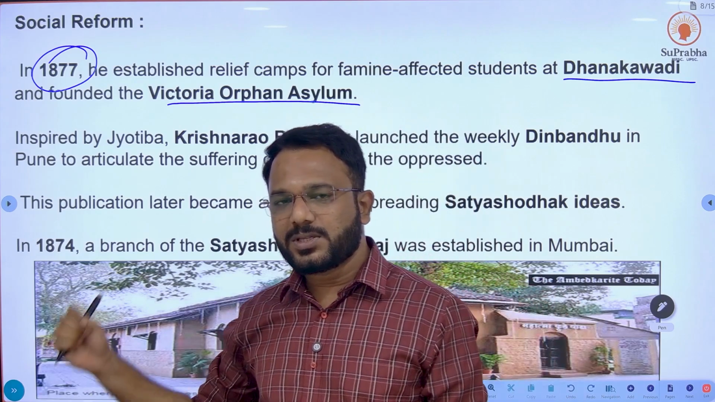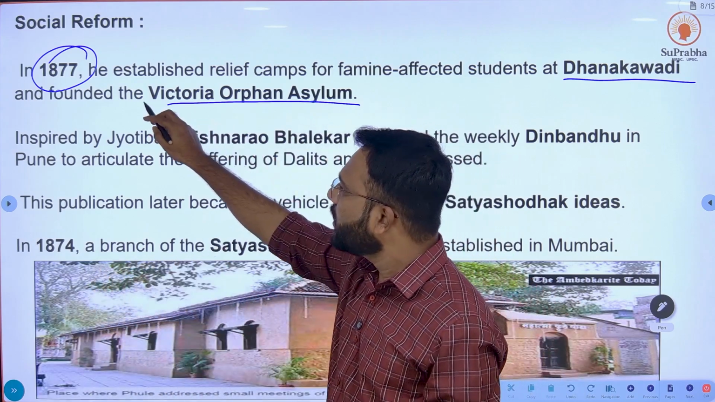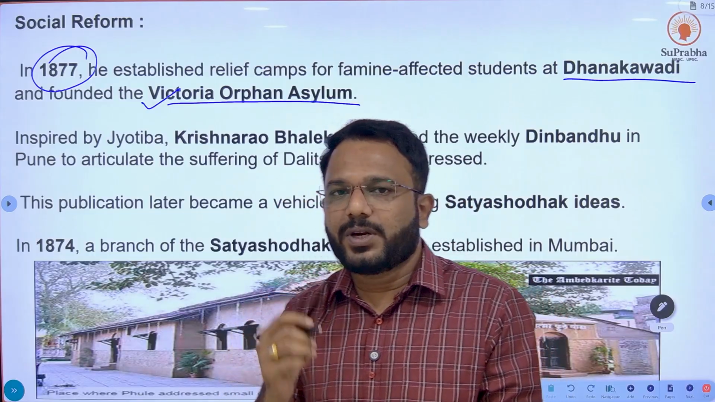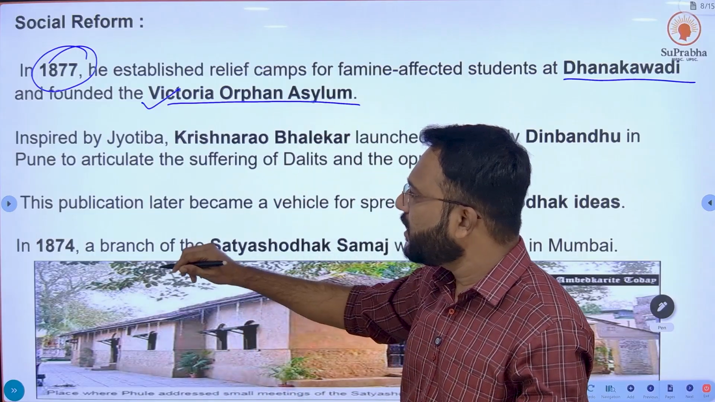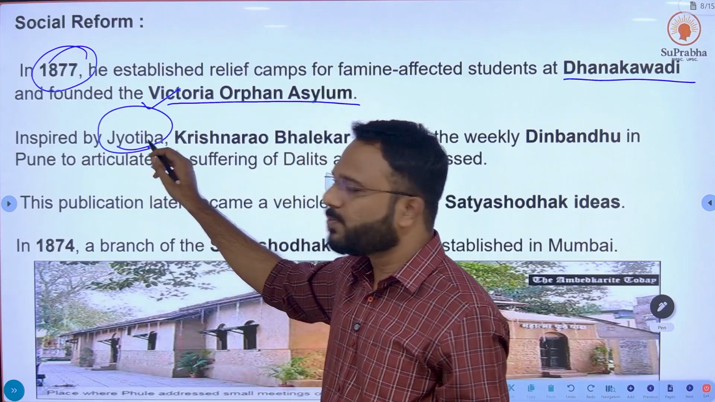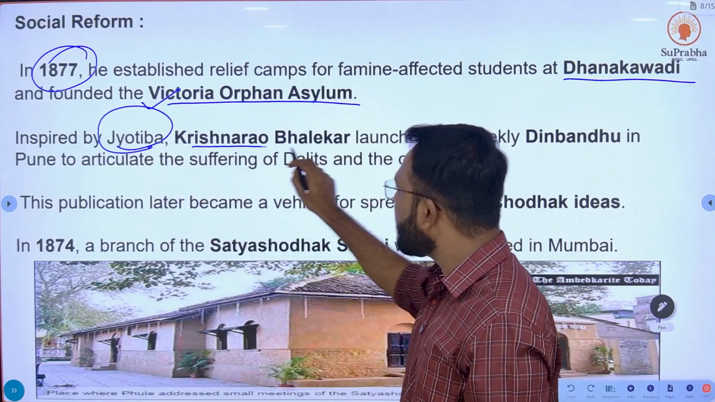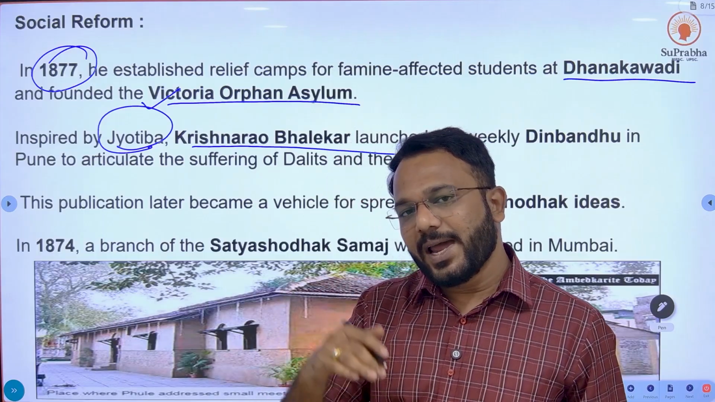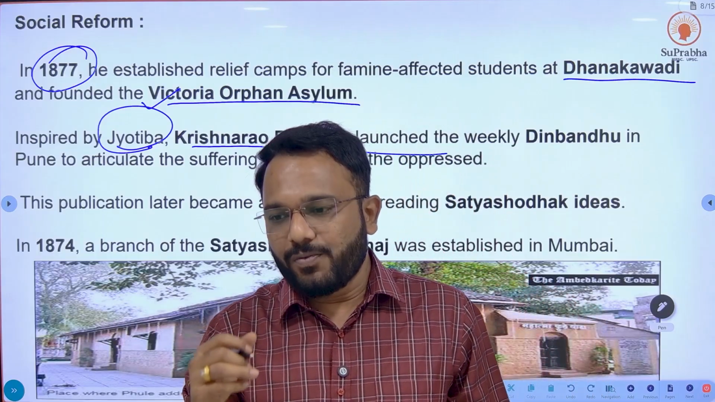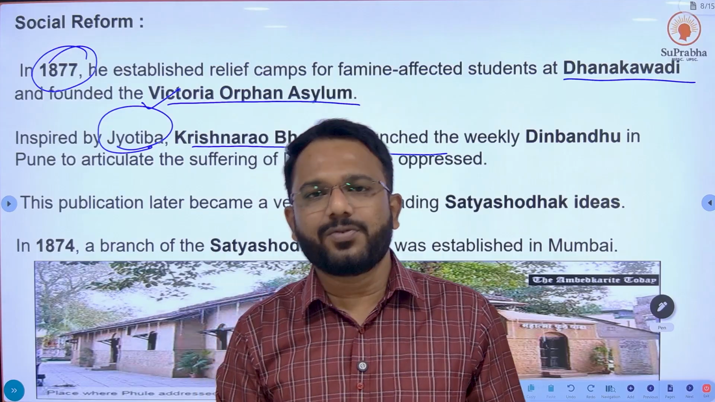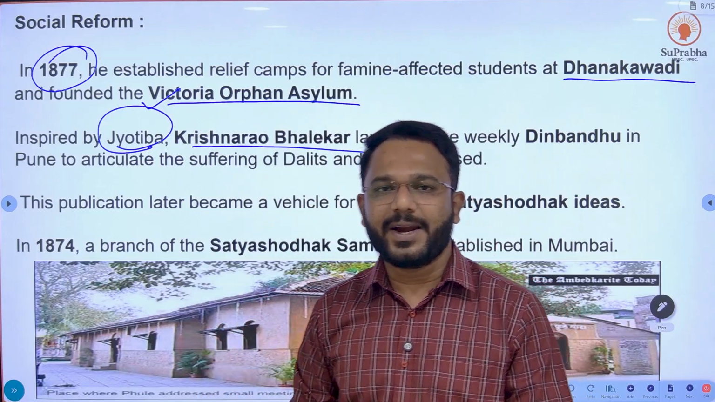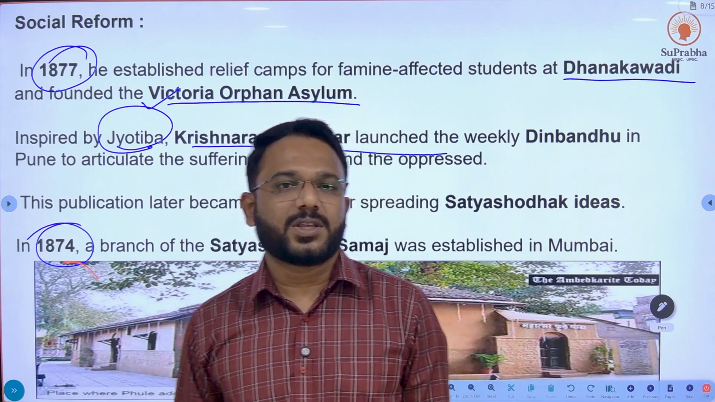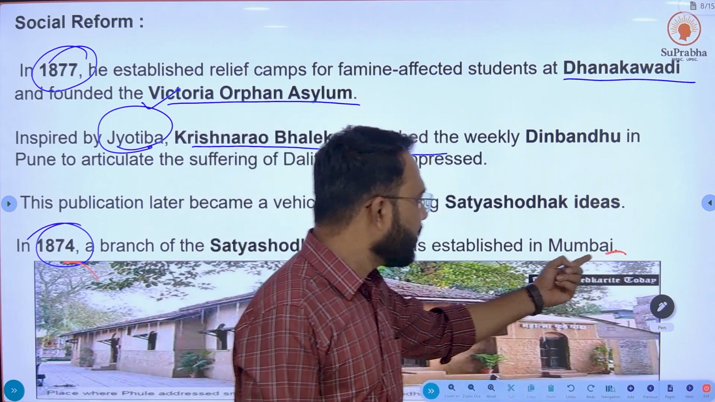Okay, it is important to note which asylum Mahatma Phule started, that was Victoria Orphan Asylum, inspired by Jyotiba, inspired by Mahatma Phule. Krishna Rao Bhalekar launched a weekly known as Deen Bandhu, and later this Deen Bandhu was effective in spreading the Satyashodhak ideas. In 1874, a branch of Satyashodhak Samaj was opened in Mumbai.